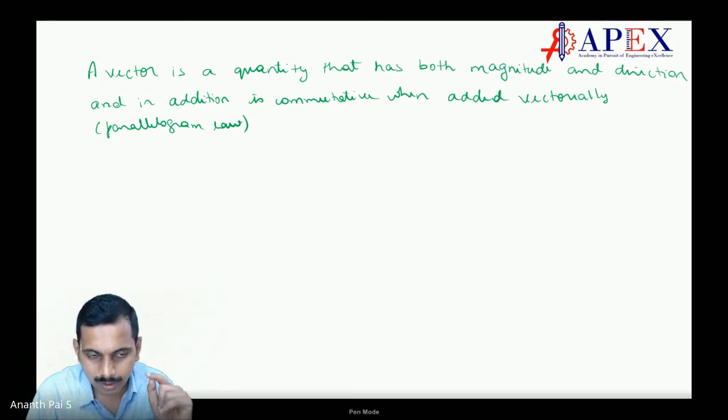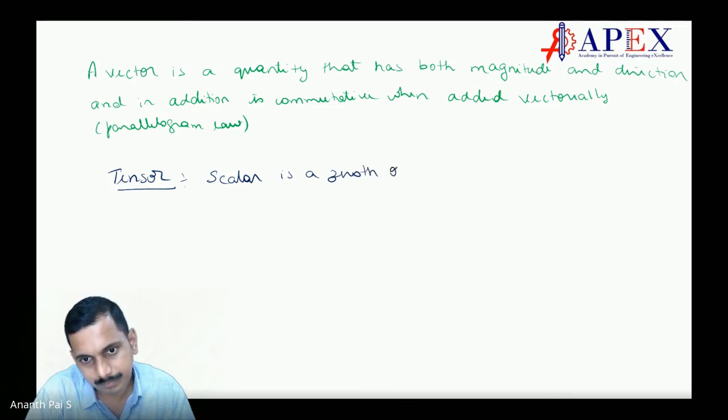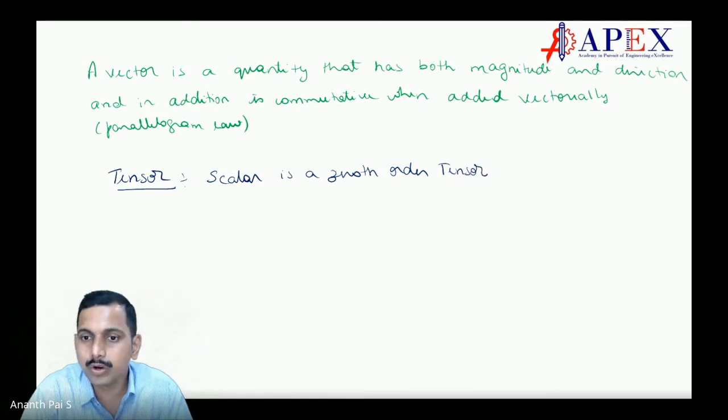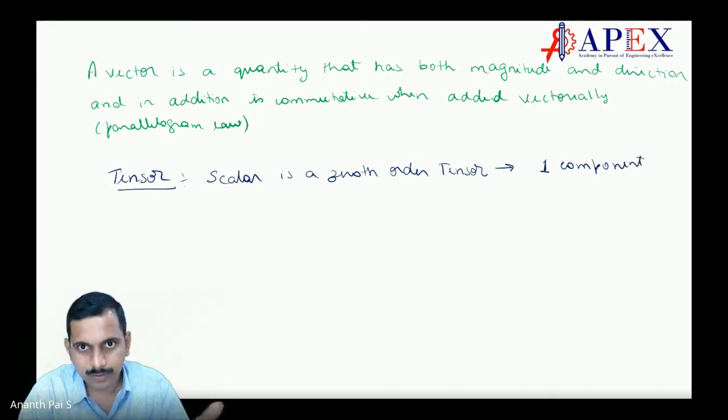Scalar is a zeroth order tensor. One component it has, only one component. Correct. It has only one component, which is magnitude.